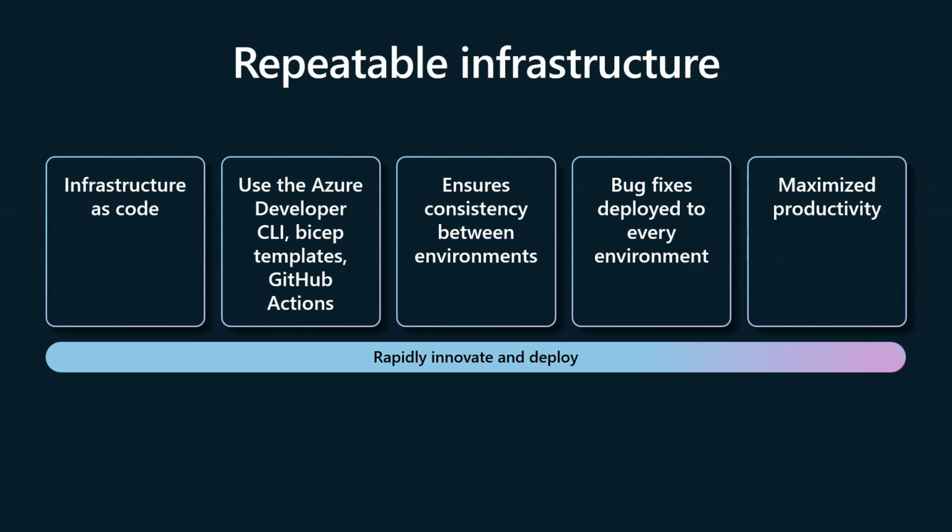And also, bug fixes. For example, if one environment has bug fixes and you want to scale it out to multiple environments, having a repeatable infrastructure ensures that it's the same infrastructure in multiple environments, so you can automate those things very easily and maximize productivity. I mean, that's what it's all about, right, Matt? Productivity. That's so important right now.